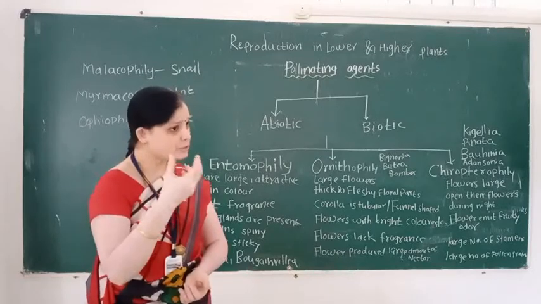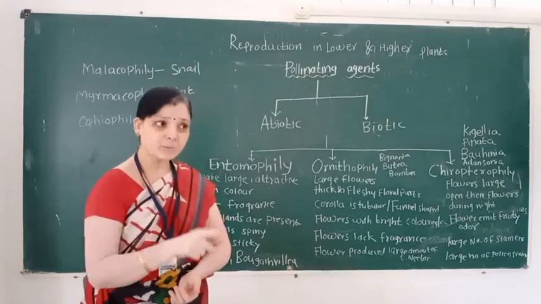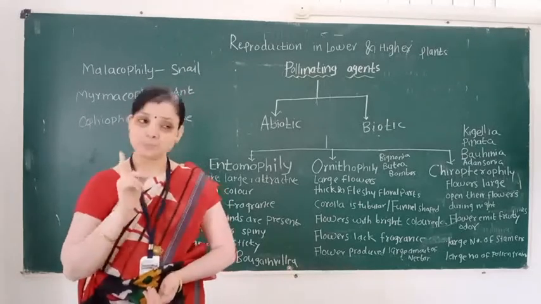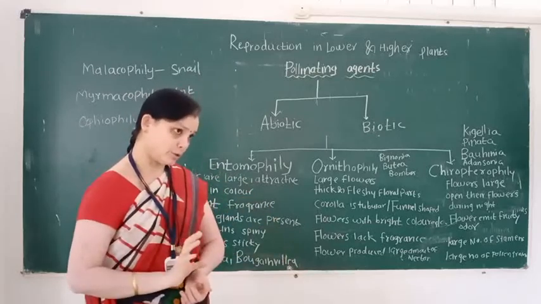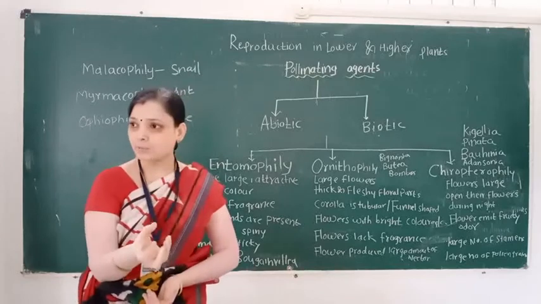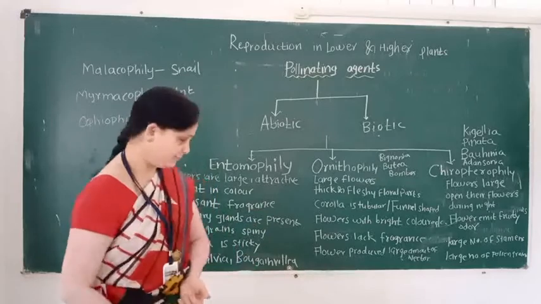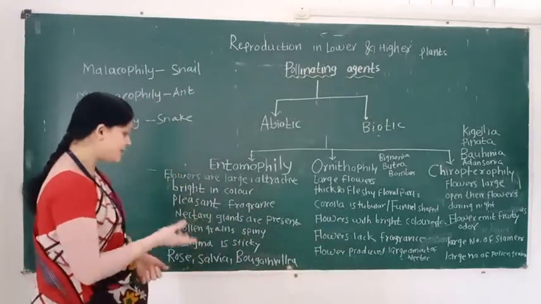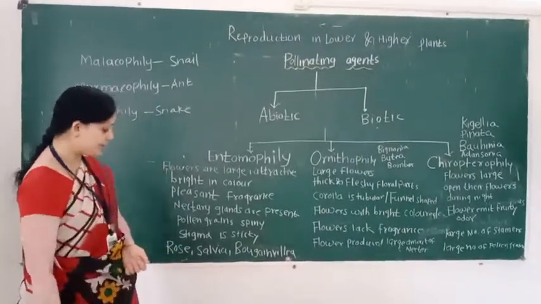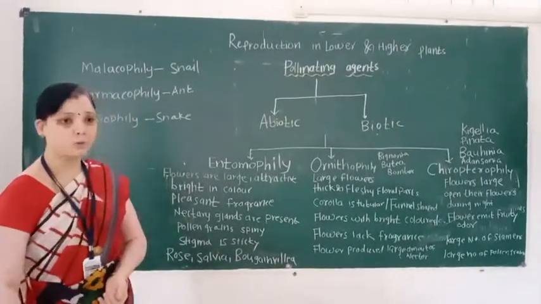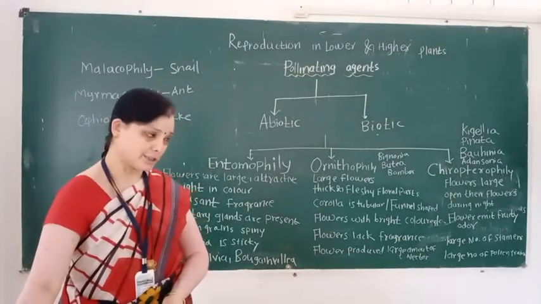So flowers are large, showy, attractive. This is the floral adaptive character. But in insect pollination, when flowers are small, they are grouped into an inflorescence. With this attractive type of inflorescence, insects are attracted to the flower. Then nectary glands are present, pollen grains are spiny, and the stigma is sticky. Examples are rose, salvia, bougainvillea. These are examples of insect pollination.